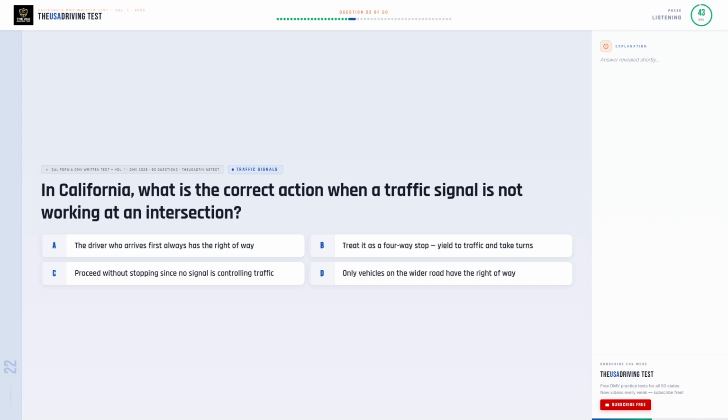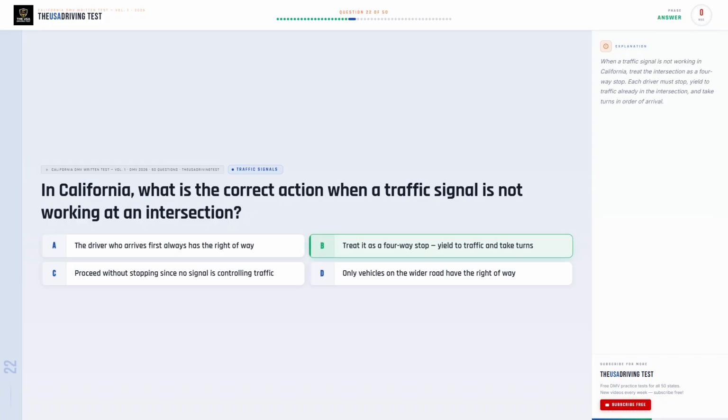In California, what is the correct action when a traffic signal is not working at an intersection? Option A. The driver who arrives first always has the right of way. Option B. Treat it as a four-way stop, yield to traffic and take turns. Option C. Proceed without stopping since no signal is controlling traffic. Option D. Only vehicles on the wider road have the right of way.